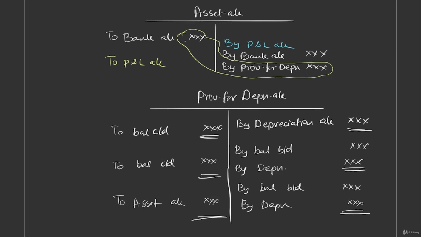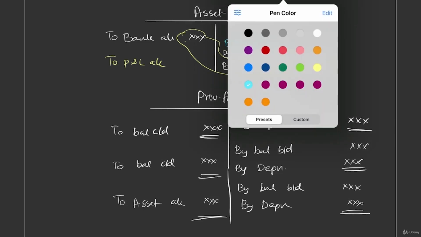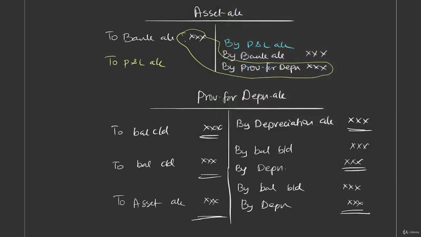So we can summarise this as an accounting entry as well. In case a provision for depreciation account is maintained instead of capturing depreciation in the asset account every year, then every year the entry for depreciation will be depreciation account debit to provision for depreciation. That is fine. But in the year of sale, what is happening here? Provision for depreciation account is debited and asset account is credited. In this way, accumulated depreciation is getting transferred to asset account.